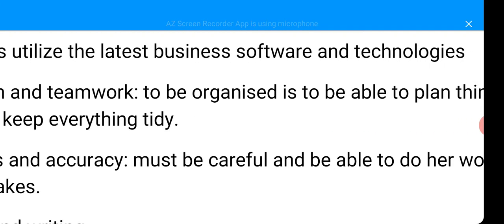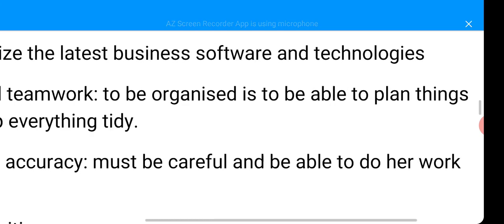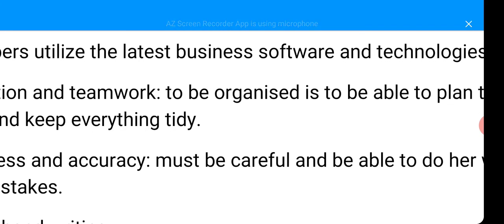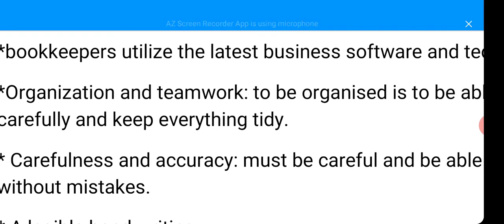What do we mean by being organized? To be organized is to be able to plan things. When you're organized, you're able to plan things carefully and keep everything tidy. So a bookkeeper must be organized, must be able to plan things carefully and correctly, and must be able to keep things tidy.